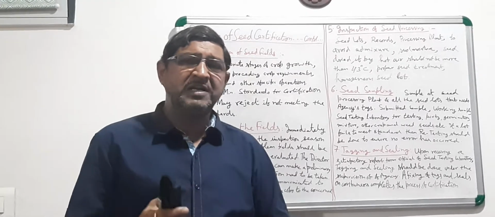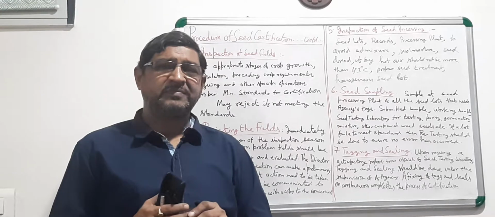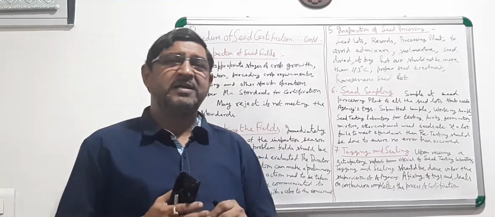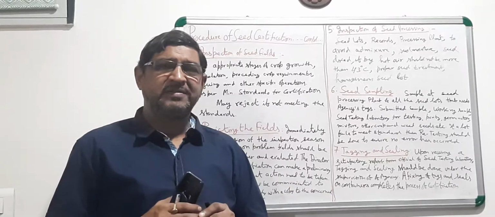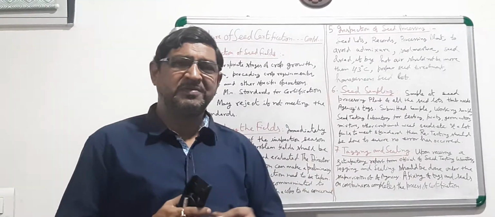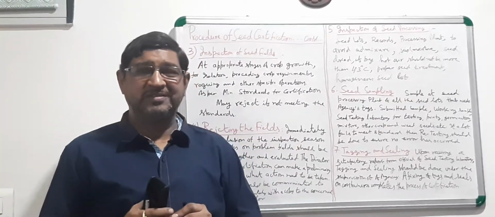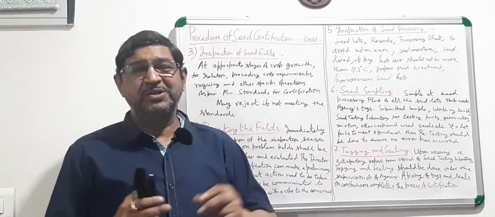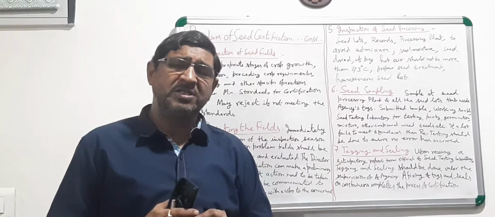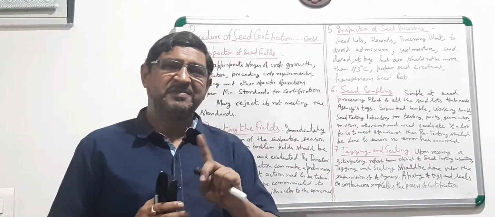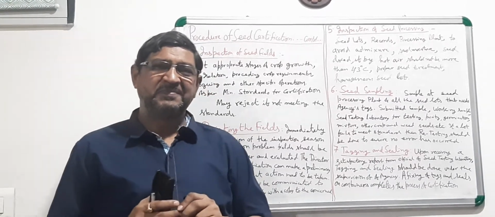So in that field, whether in this year you are going to grow, whether last year you have grown BPT 5204 for seed production or for crop production, it should not be there.